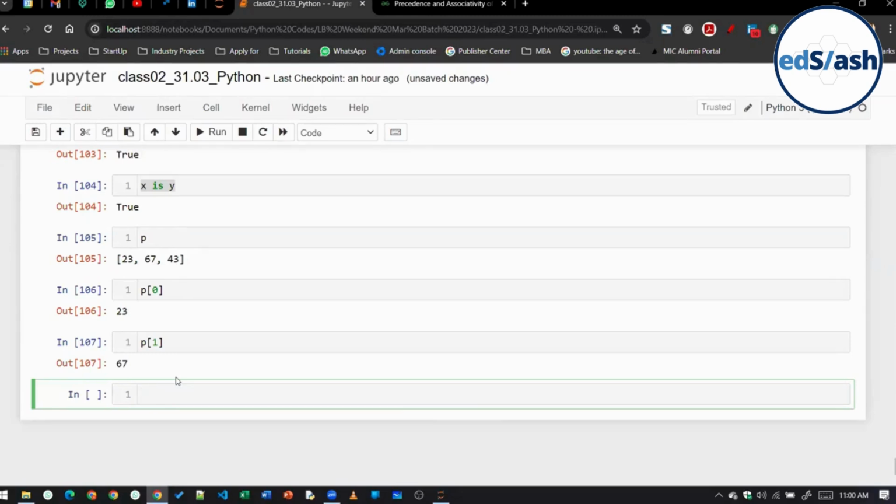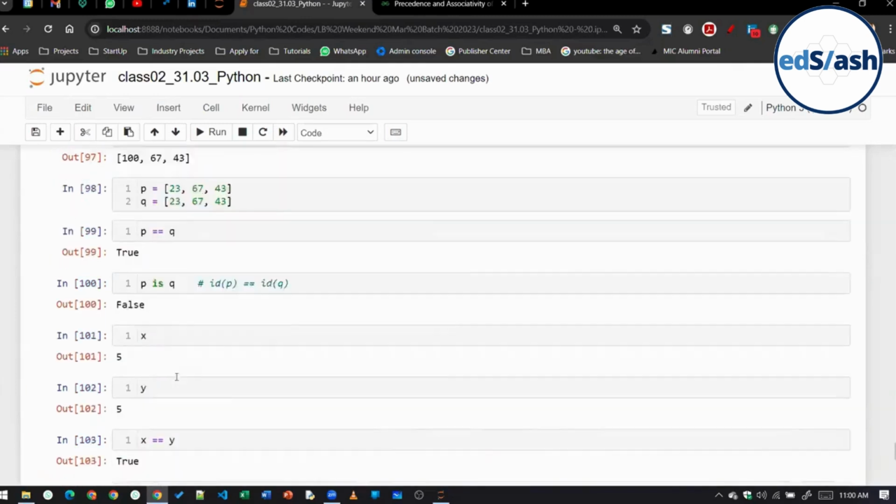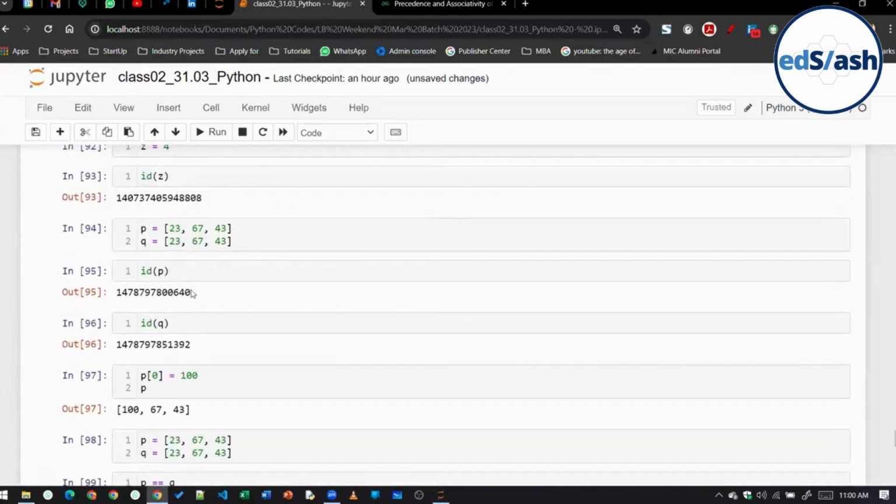Additive operators are used to compare the memory locations of, is it a correct sentence? No, Sabina. This is not a memory location. ID doesn't give us the memory location. ID will just give us the unique ID which is assigned to each and every variable. This is not a memory location. Int and float are immutable, yes, Samar.